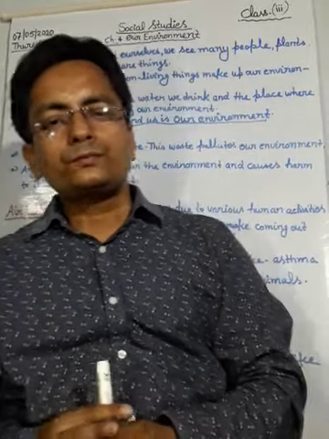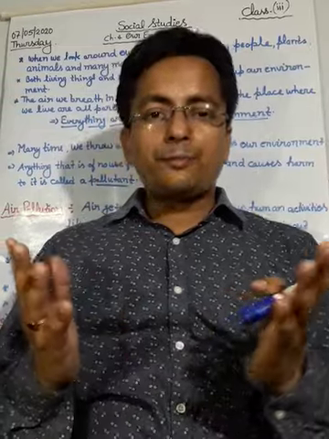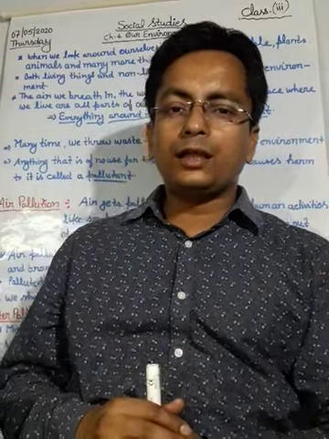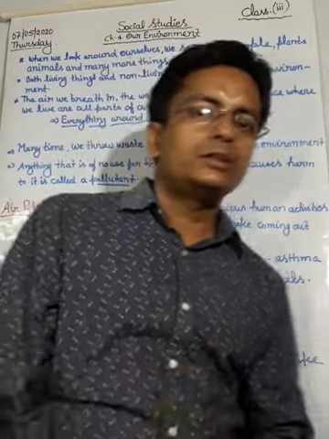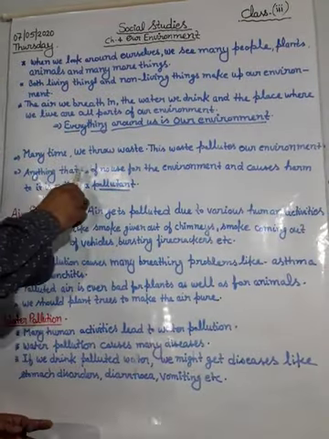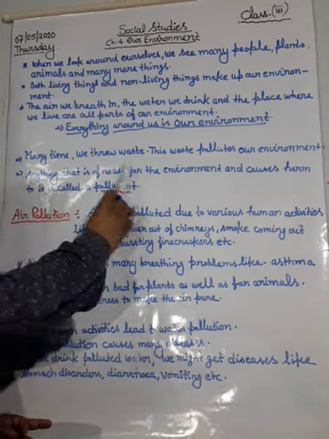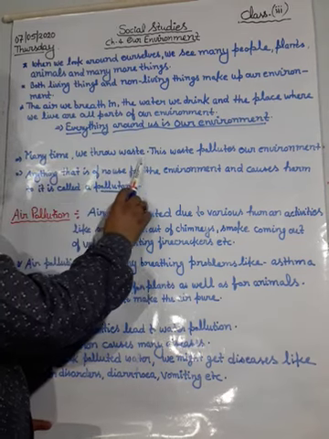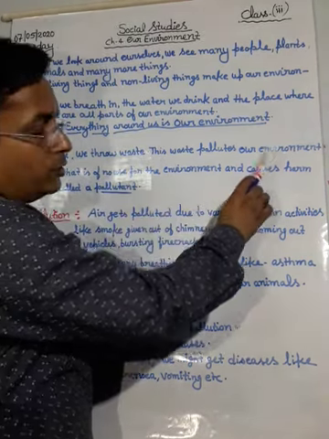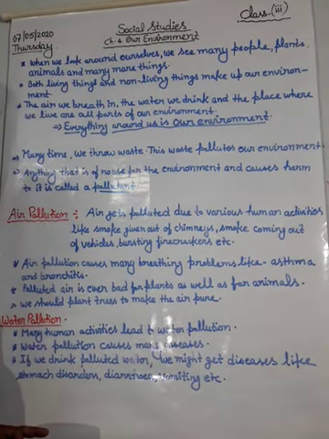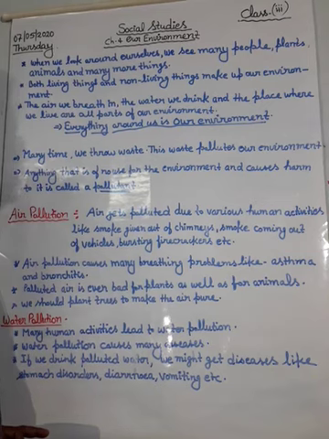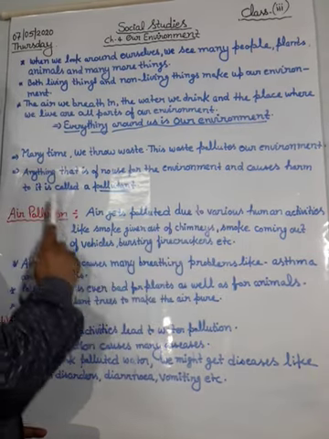And the wrappers and the waste of all these things we put here and there. So it creates pollution. Many times we throw waste, and this waste pollutes our environment. When we throw waste here and there, it pollutes our environment.